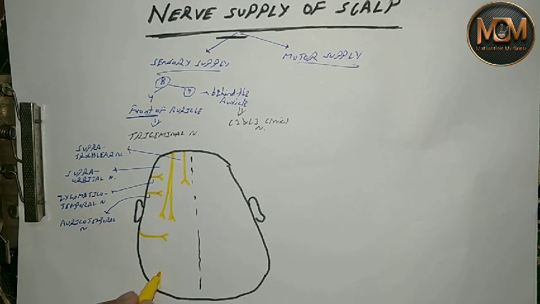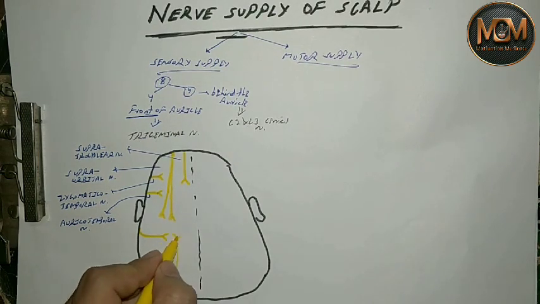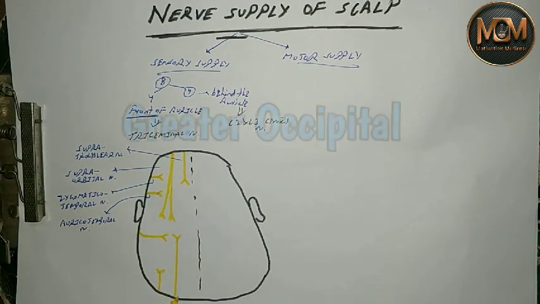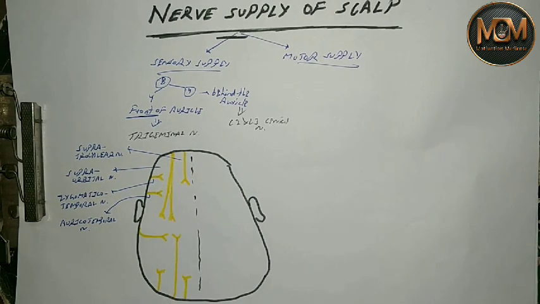This one is small, so lesser occipital. This one is a long nerve, the greater occipital, and one is the third occipital nerve. So now I will write the names.